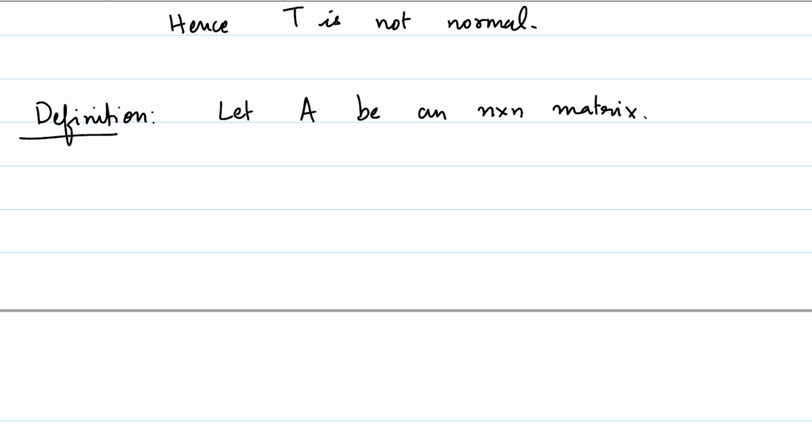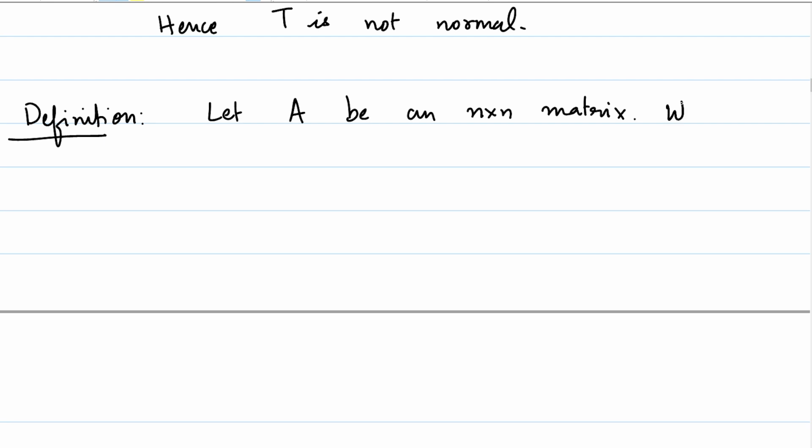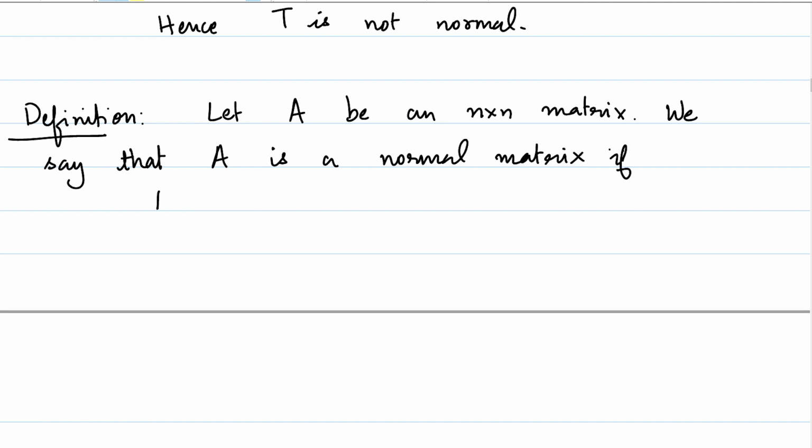We say that A is a normal matrix if A adjoint A is equal to A A adjoint.